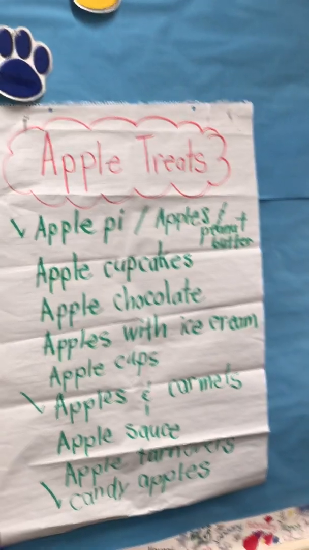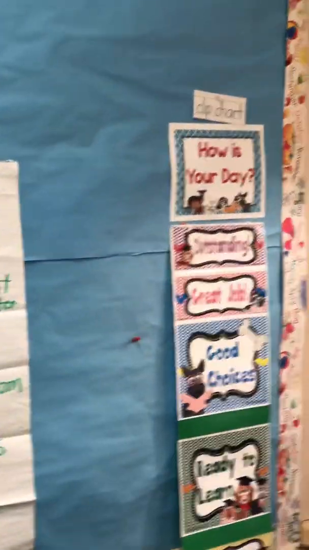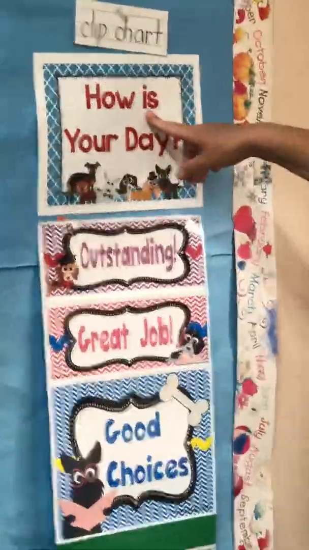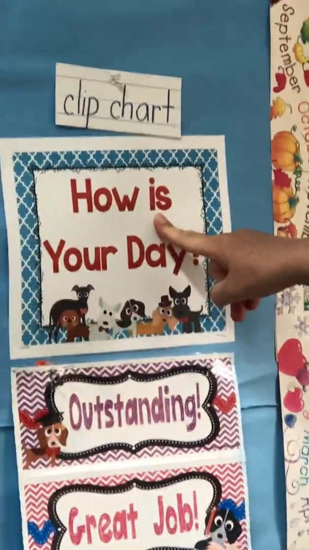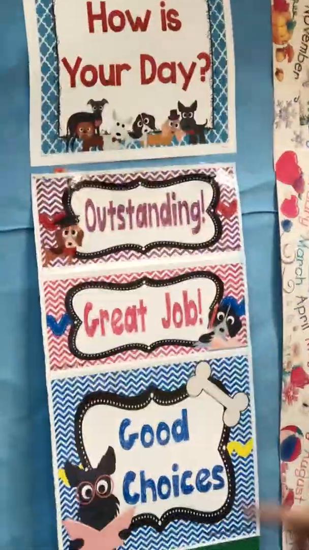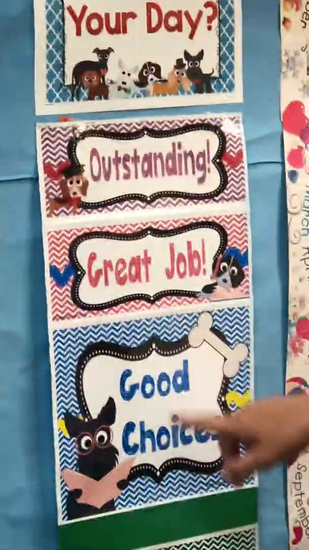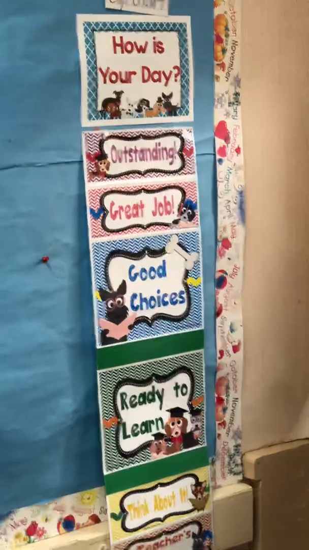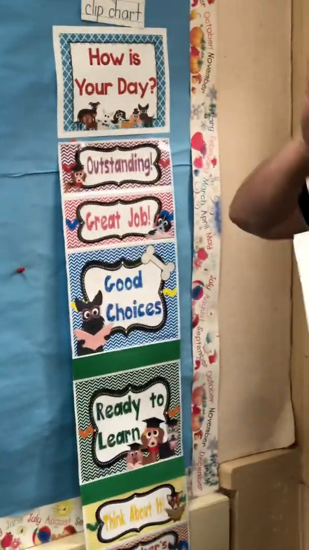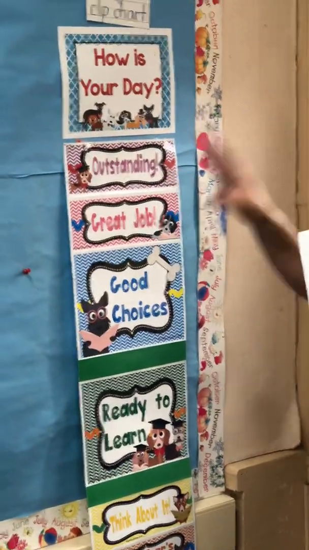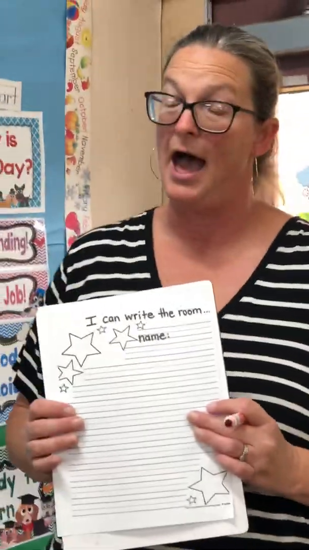That would be delicious. Maybe I want to come on over here and maybe talk about the word is. That's a high frequency word that some of us are starting to learn. Maybe you want to write the word good on your chart. Those are just some ideas of things you can do at home. Just look around with your eagle eyes and find some words you want to write. And then you're going to want to go and sit down at a table that's close to those words so that you can use your eagle eyes to copy them down on your paper.